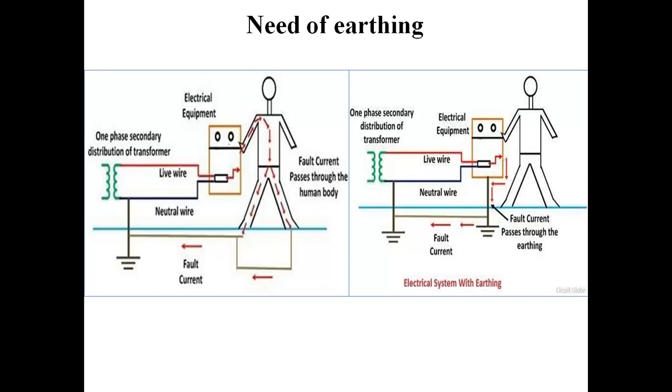This current will have two paths to earth. The first path will be from the human body to the earth, and the second path will be from this low resistance wire to the earth.